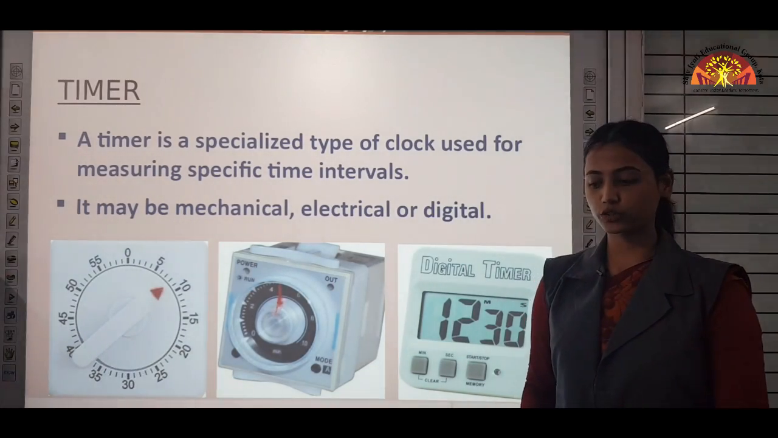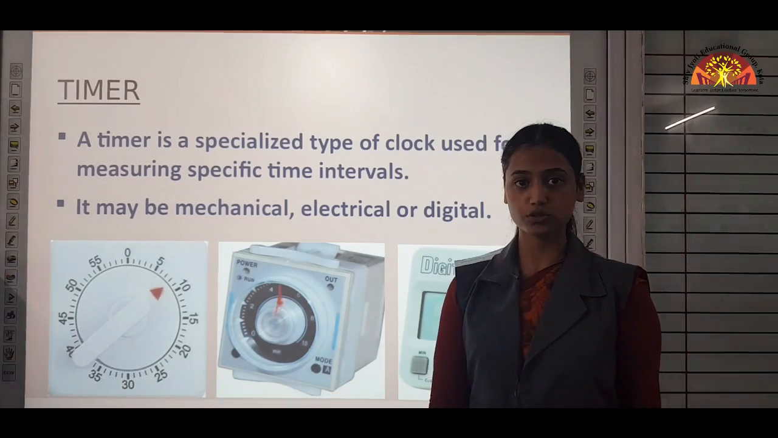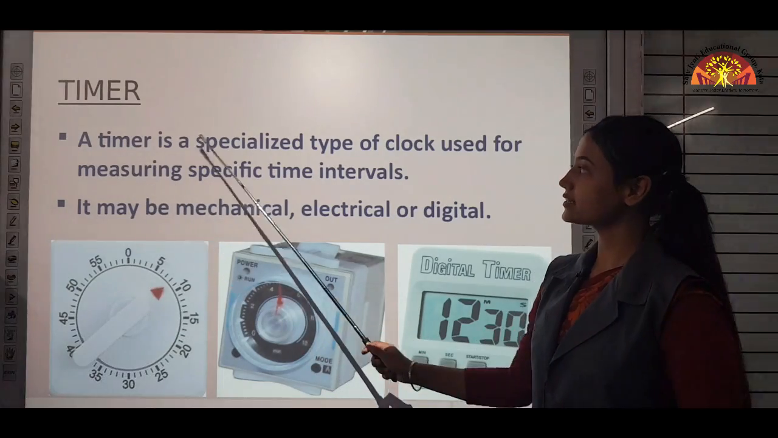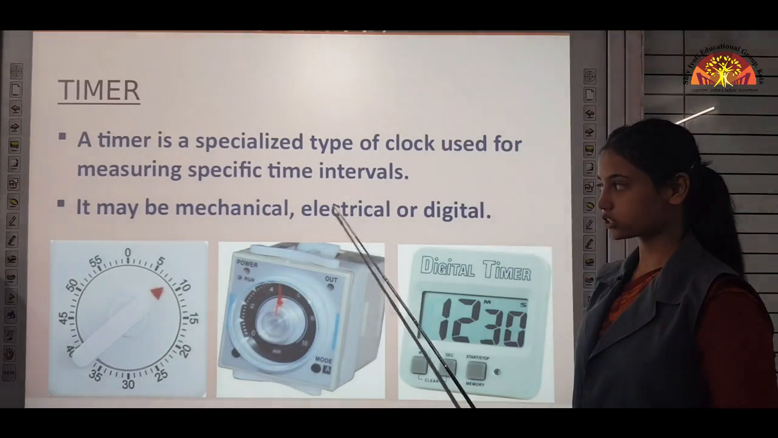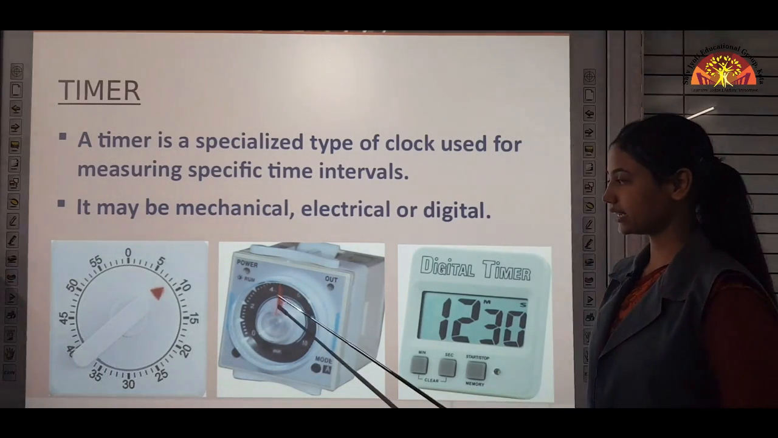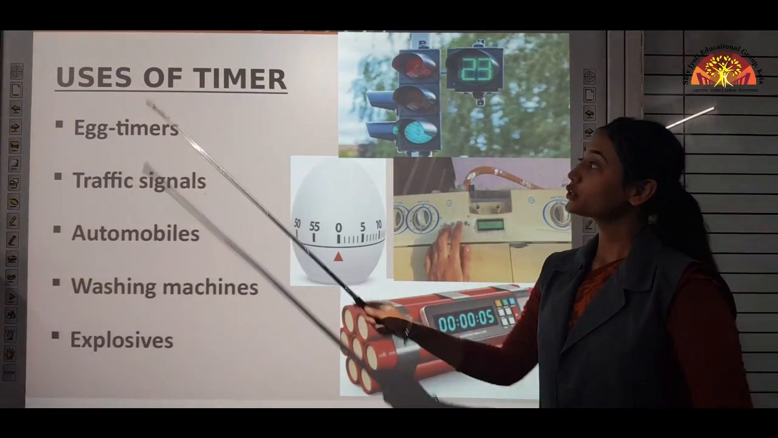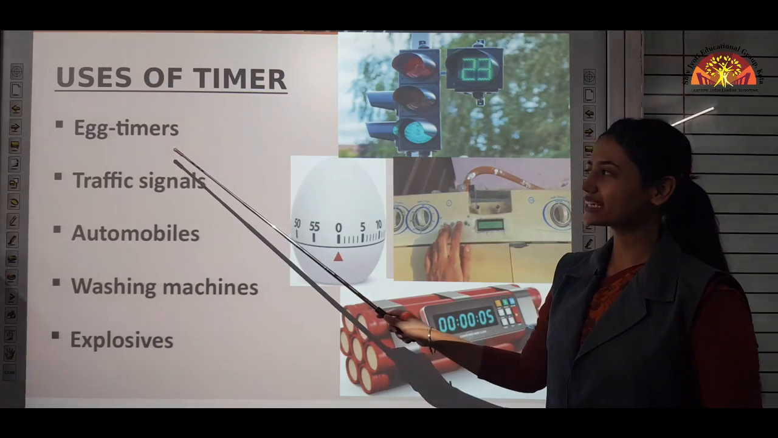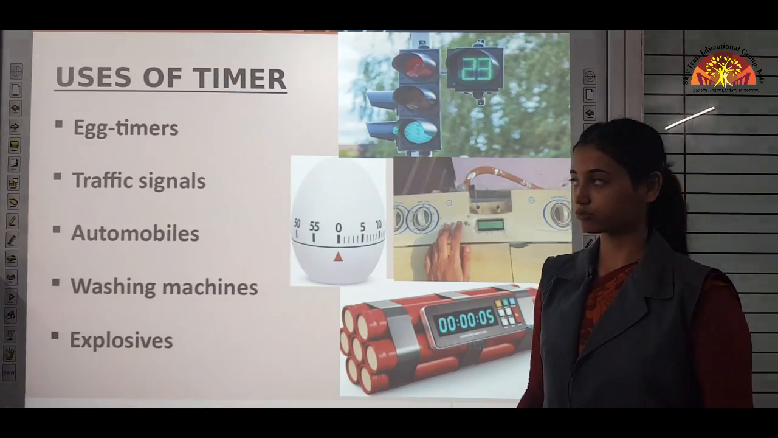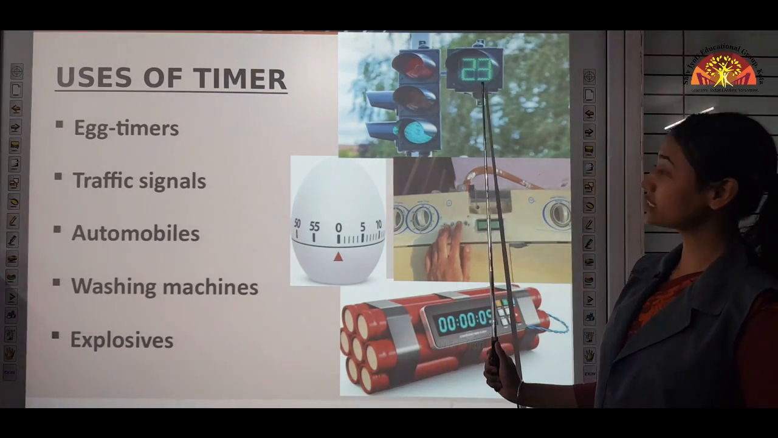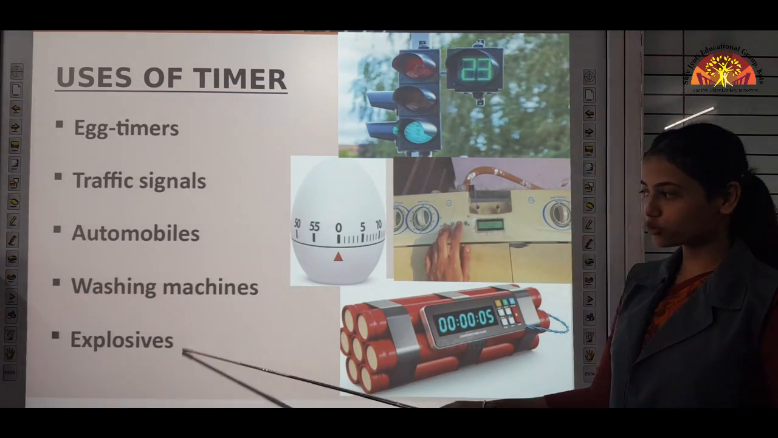Next is the timer. You have heard of the timer, we have a timer in our mobile phones also. So what actually is a timer? A timer is a specialized type of clock used for measuring specific time intervals. It can be mechanical, electrical or digital. Uses of timer: egg timers are used in cooking when we set a timer for a specific food. In traffic signals also you see a timer, in automobiles, in washing machines and in explosives.